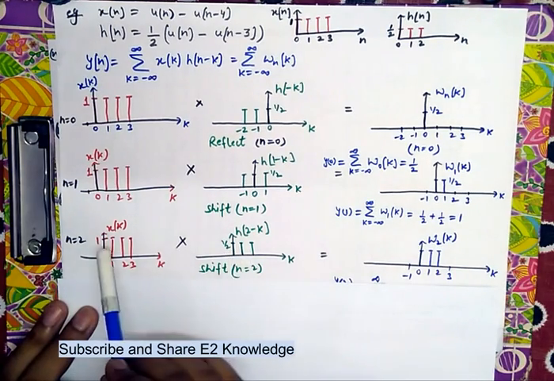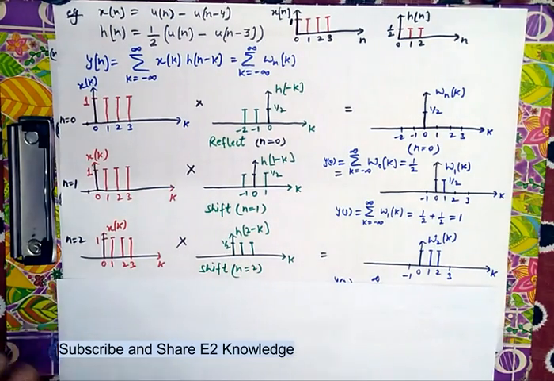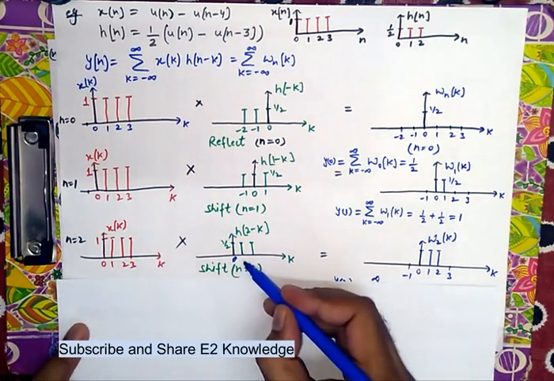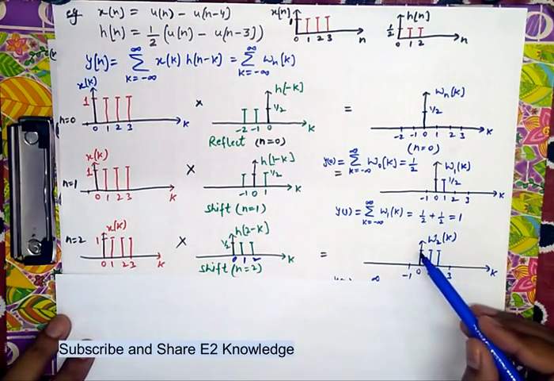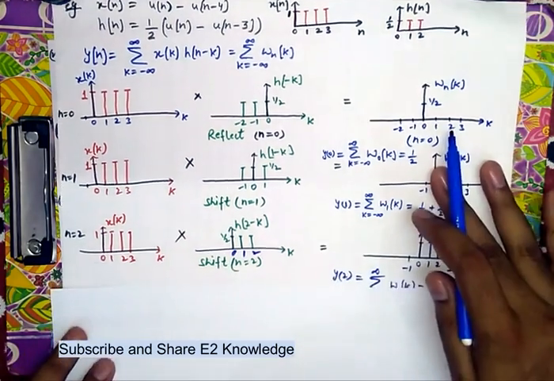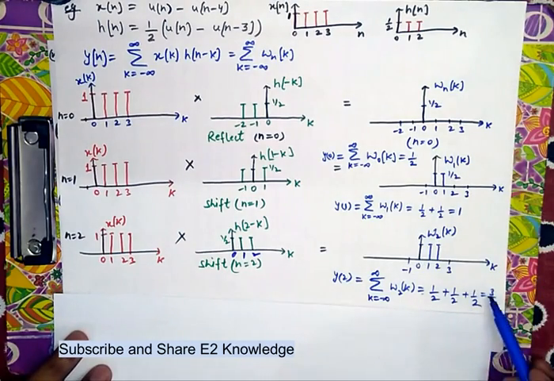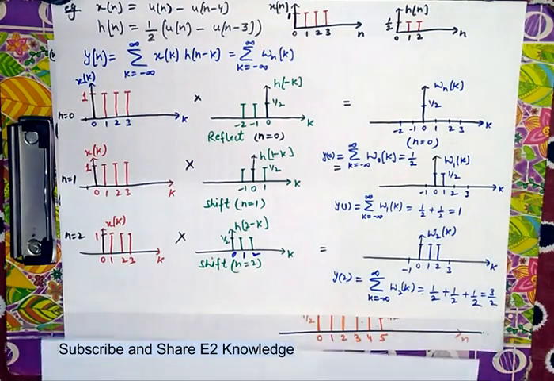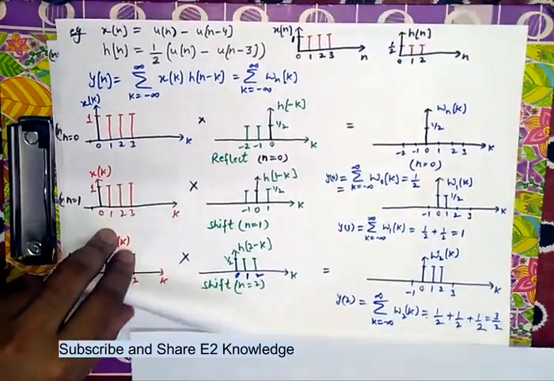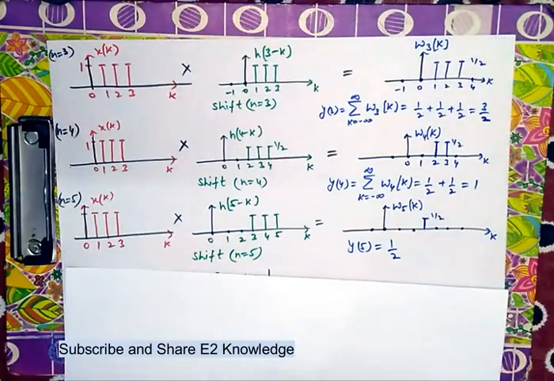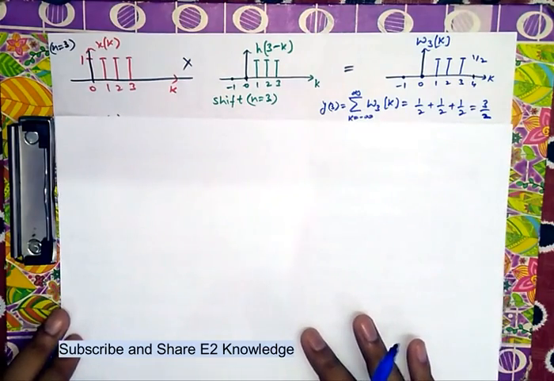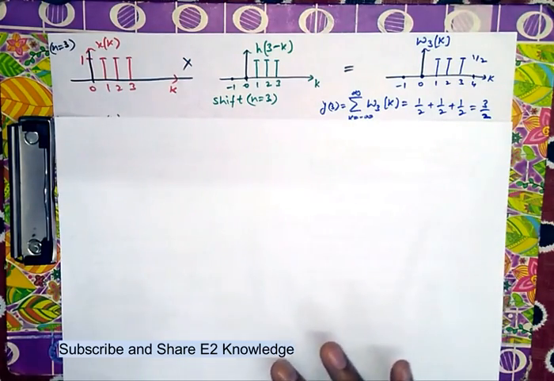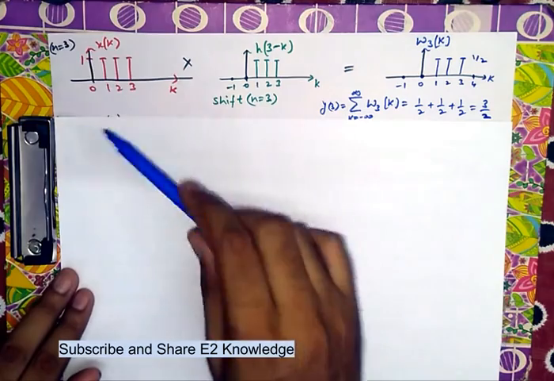Now it is 1 by 2 multiplied with 1, 1 by 2 multiplied with 1, 1 by 2 multiplied with 1, and multiplying here, you will have 1 by 2, 1 by 2, 1 by 2, which is equal to 3 by 2. It is the next value, and the same procedure will continue up to the value 0 when there is no overlapping. The train will pass the signal xk.